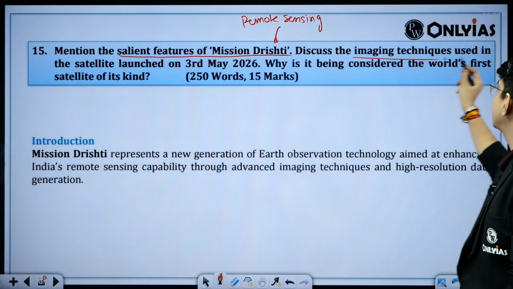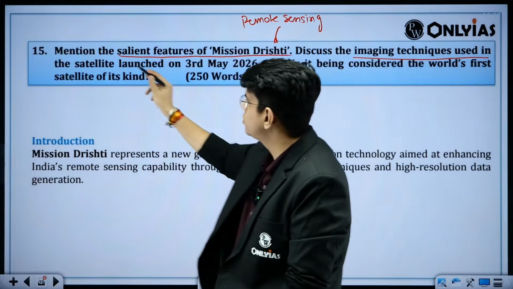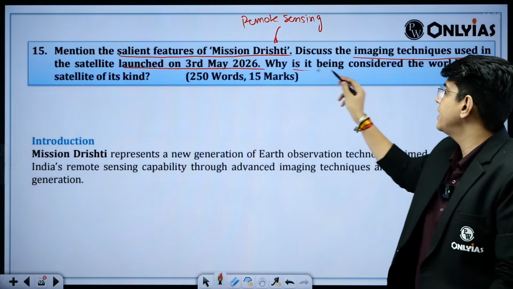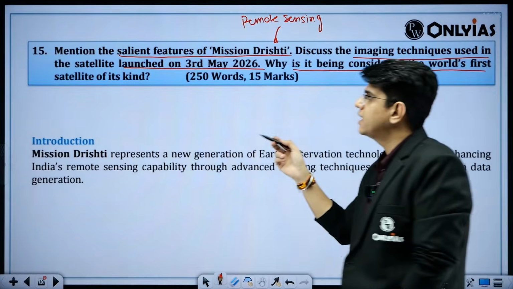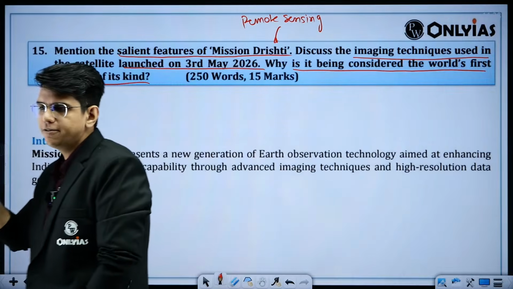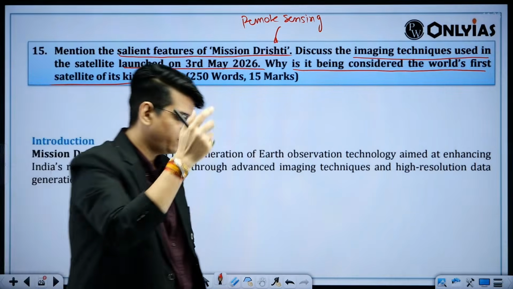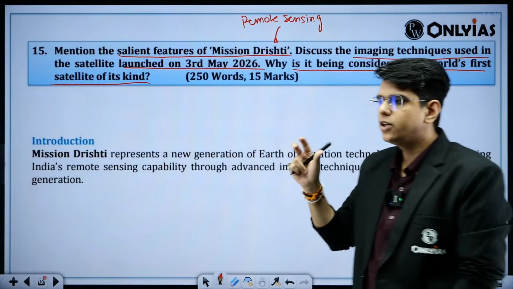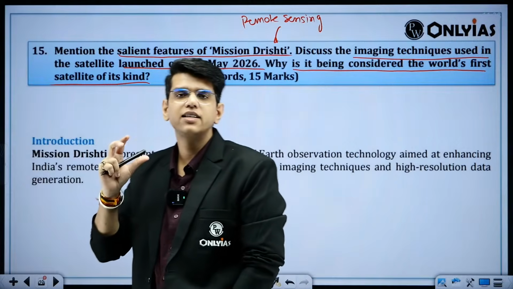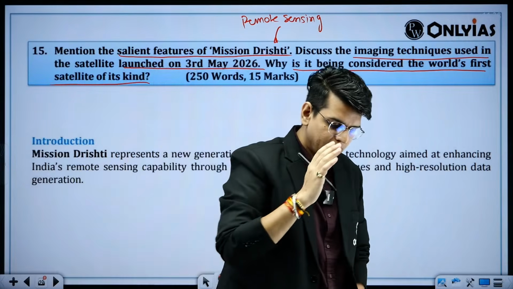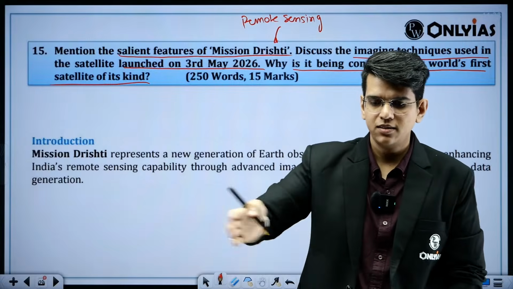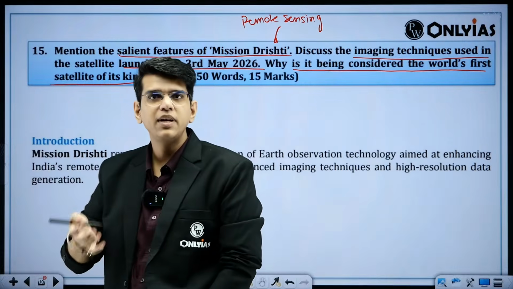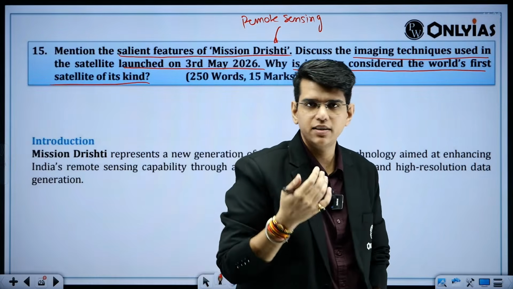Discuss the imaging technique used in the satellite launched on 3rd of May 2026 under this mission. Why is it being considered the world's first satellite of its kind? Now you have to differentiate between the different satellites which are used for remote sensing and what is different in this one. Now for that you need to know some specifications, how it is working. Basically, you can take pictures and see what is beneath, right? Or you can send some waves and read the echoes, and you can do imaging by both methods.